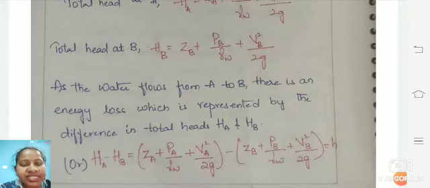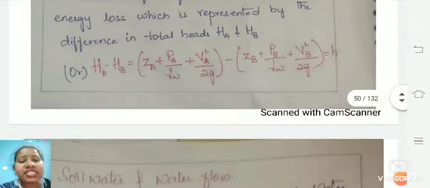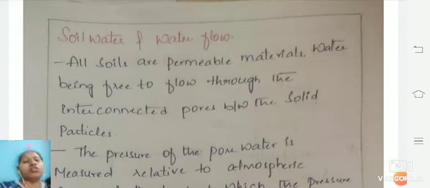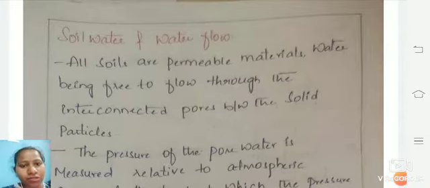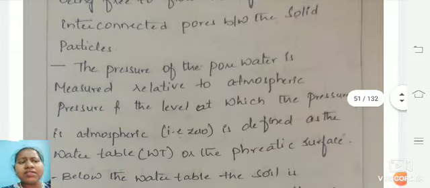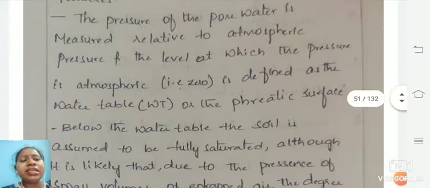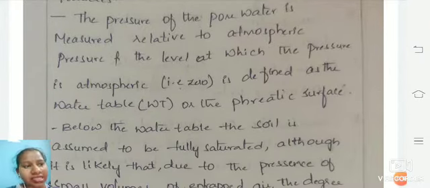When the soil is immersed, you will see this here. Now, for soil water and water flow, all soils are permeable, whatever the material, with interconnected pores between them. The pore water present is mostly at atmospheric pressure, so this pressure is equal to 0.